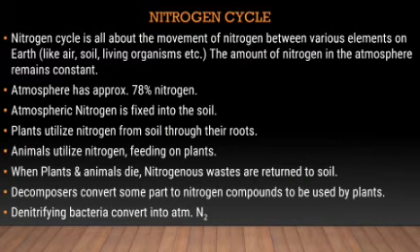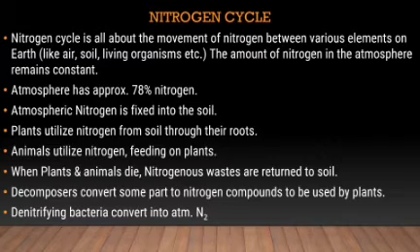Now let's learn the nitrogen cycle. The nitrogen cycle is all about the movement of nitrogen between various elements on earth like air, soil, living organisms, etc. The amount of nitrogen in the atmosphere remains constant. The atmosphere has approximately 78% nitrogen. Atmospheric nitrogen is fixed into the soil.